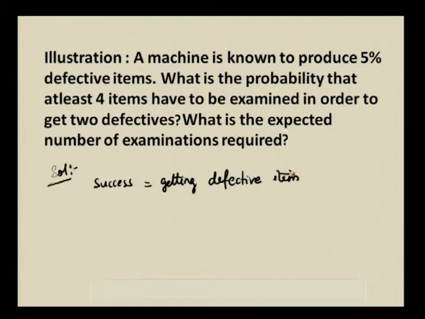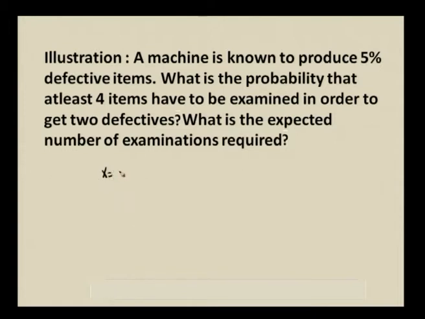So, in order to produce 5% defective items means P is equal to probability of success is 5 by 100, which is equal to 0.05. What is Q? Q is equal to 1 minus P is also equal to 1 minus 0.05 is equal to 0.95. Okay. What is the probability that at least 4 items have to be examined? If x is representing the number of trials, again I will take x is the number of trials required to get r successes.